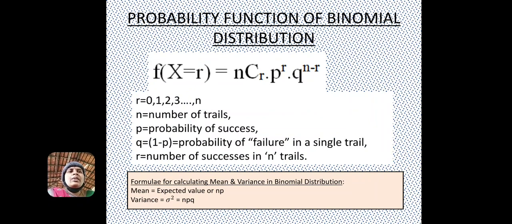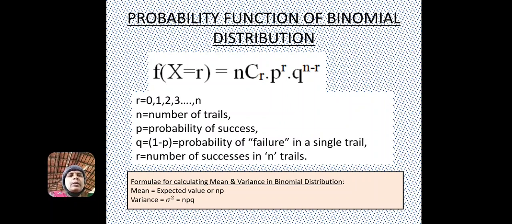The probability function of binomial distribution is P of x equals nCr into p power r into q power n minus r, where r is the number of favorable trials and n is the total number of trials, p is the probability of success, q is 1 minus p, that is the probability of failure in a single trial, and r is the number of successes in n trials, that is the favorable outcome.